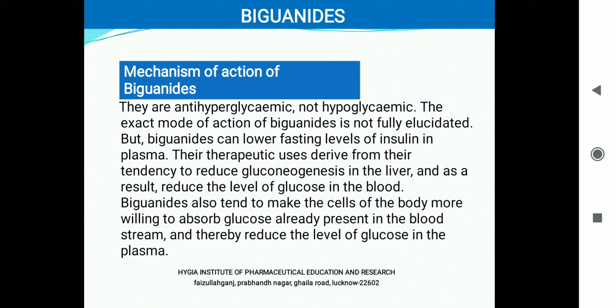The exact mode of action of biguanides is not fully understood, but it is believed that it acts by multiple mechanisms, such as, first of all, it has a tendency to reduce gluconeogenesis. Gluconeogenesis is the process in which glucose is synthesized from non-carbohydrate sources. How does glucose come into the blood?